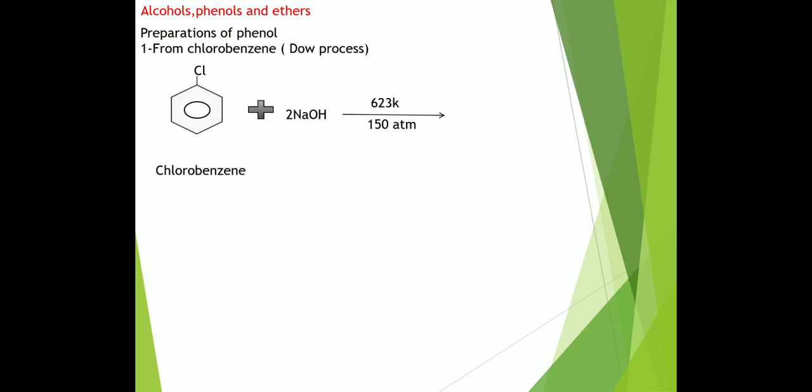Under this high temperature and pressure, it forms the intermediate, sodium phenoxide.